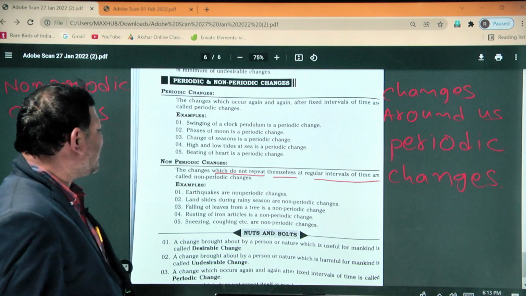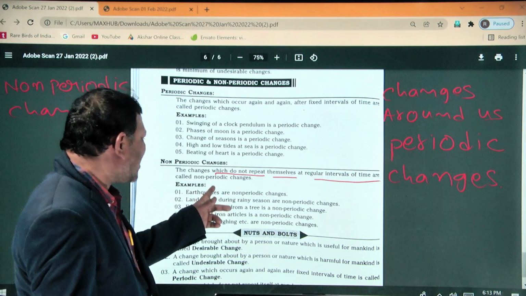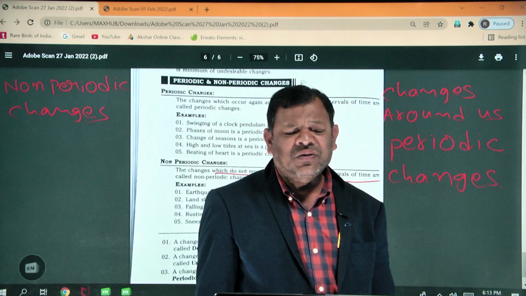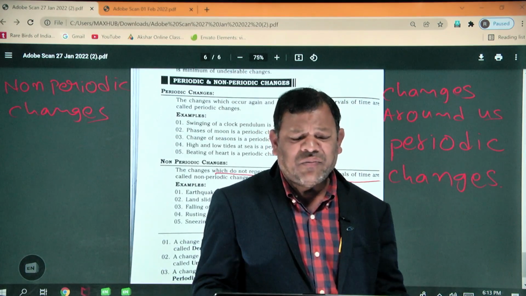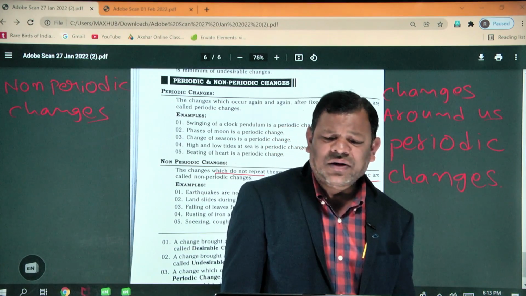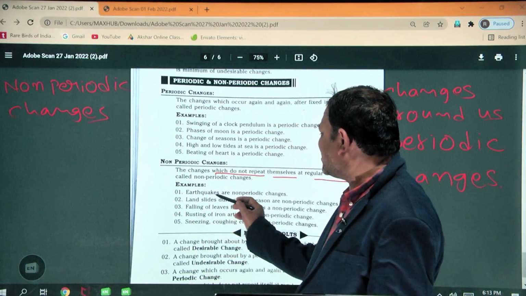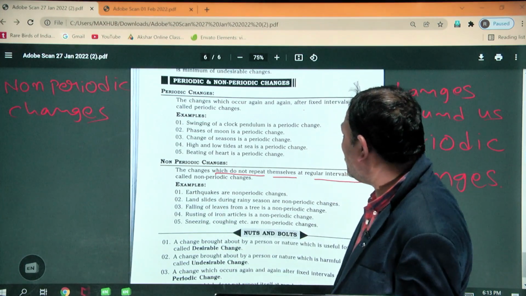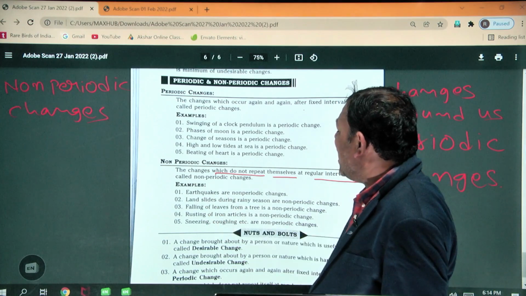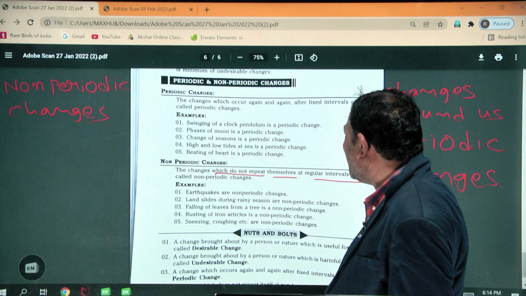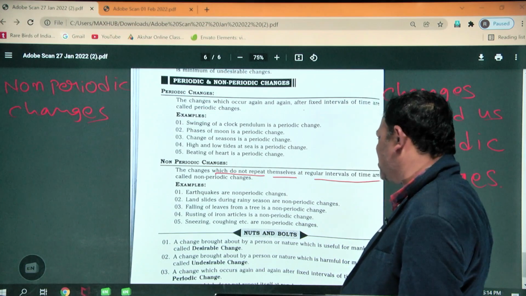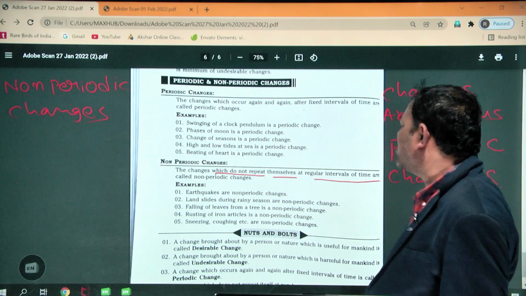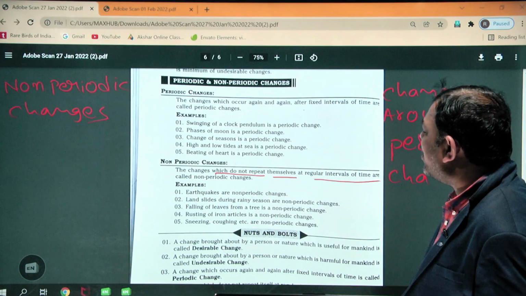Examples of the non-periodic changes: earthquakes are non-periodic changes. Next, landslides during the rainy season are also examples of non-periodic changes.